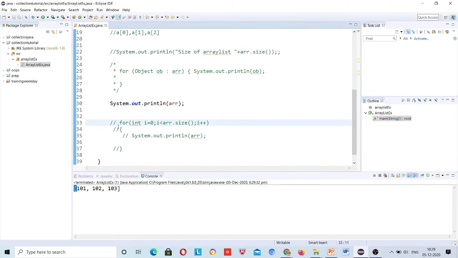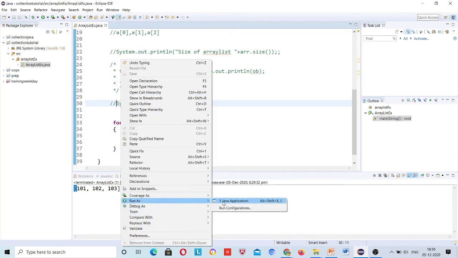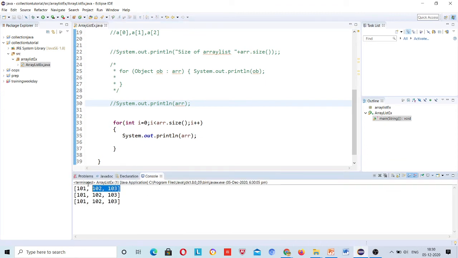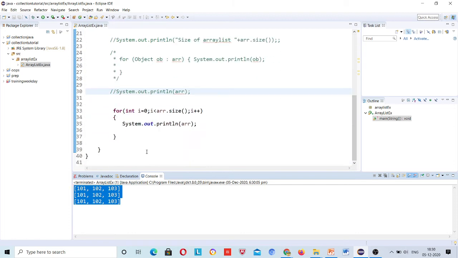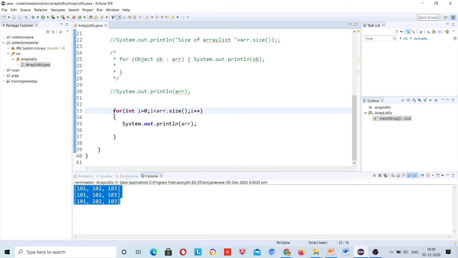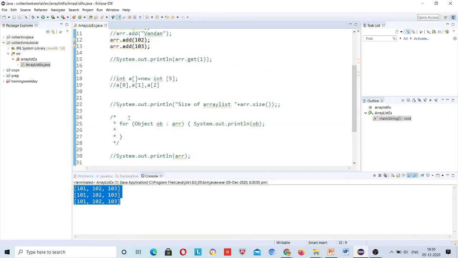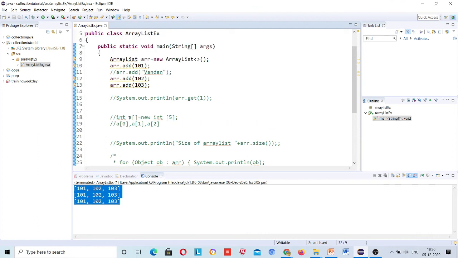And if the same object I will print 3 times, let me do it now. Let's comment this line. If the same object I will run on this loop, this object will print 3 times, not the values printed 3 times, right? Yes sir, I got it. Okay. So, but I want values, not the objects, right? Same object printed. We need to understand all these points, because it is not a normal array, we are using it for the object concept.